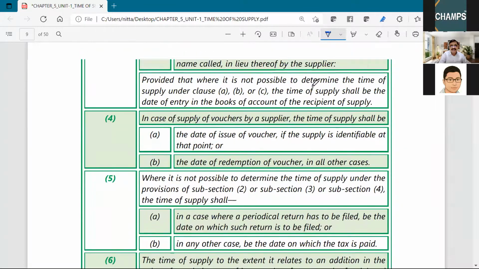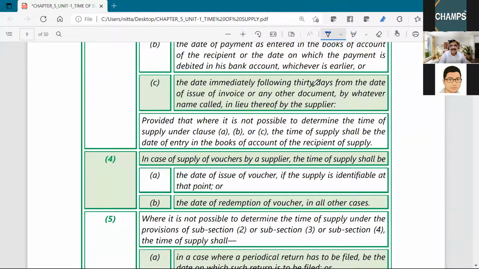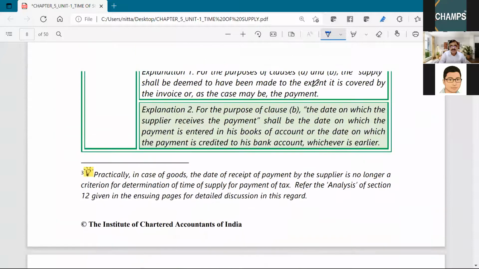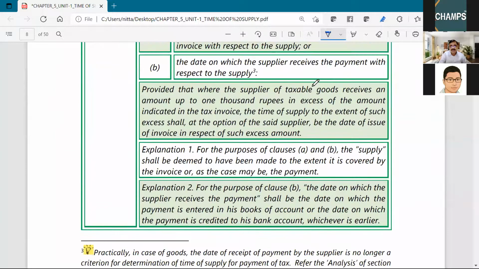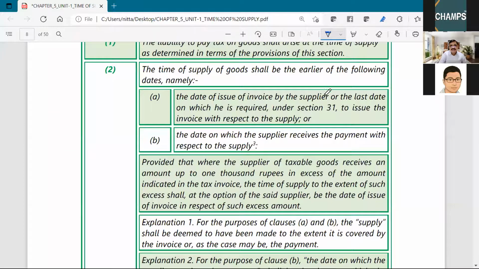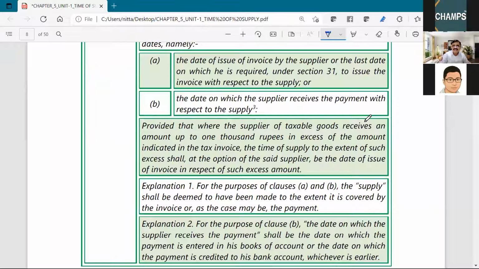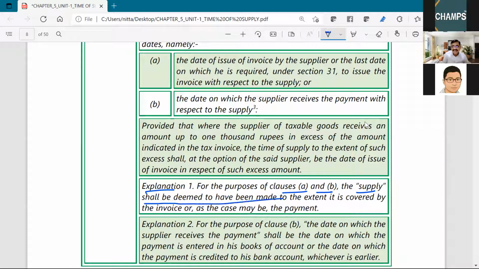provision wherein it is stated, in subsection 2, explanation 1: for the purpose of clause A and clause B, the supply shall be deemed to have been made to the extent it is covered by the invoice, as the case may be, the payment.